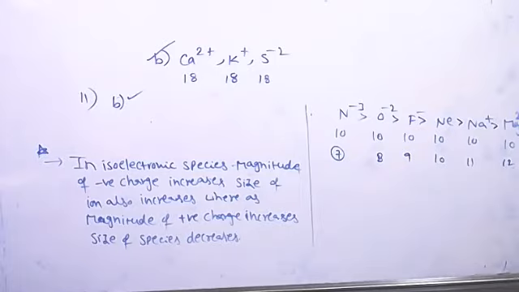Likita, read question number 12. For the properties mentioned, the correct trend for the different species is in. Option A is the strength as Lewis acid: BCl3, AlCl3, and GaCl3. Inert pair effect: aluminum, gallium, indium.